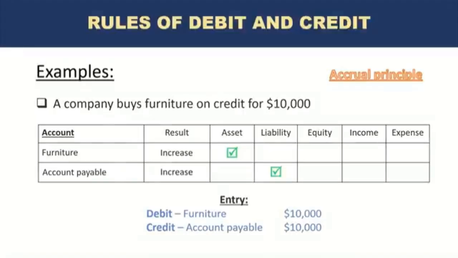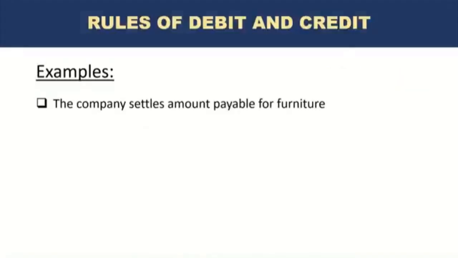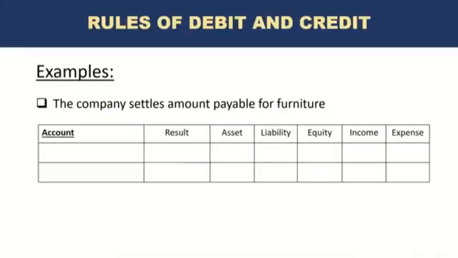Let's go to the next example. The company now settles the amount payable for furniture. Okay, so naturally we recorded the liability last time. Now the company has to settle that amount. So there will be another entry at this point. This is a financial transaction. So what are the accounts now being impacted? Well, first there will be the accounts payable that we recorded previously, that $10,000 that was a credit to accounts payable. Now it will be reversed.